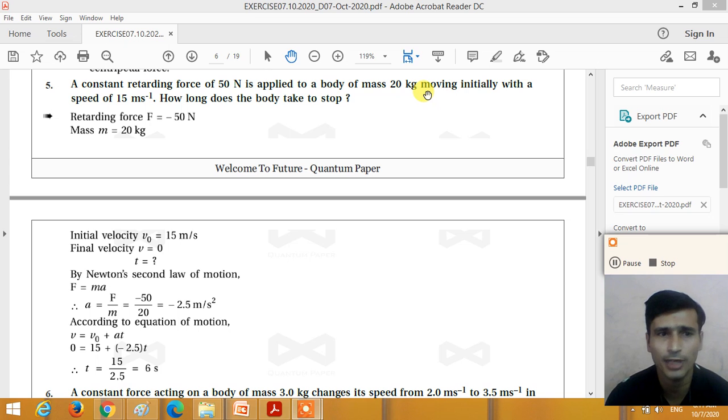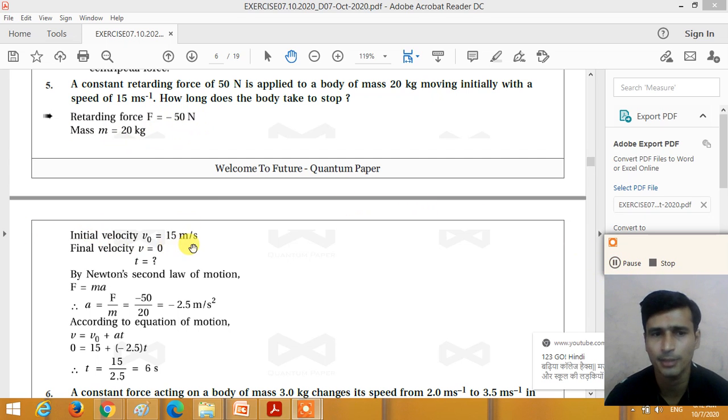So the mass of the body is given as 20 kg, moving with an initial velocity of 15 meter per second, and a constant retarding force of 50 Newton. So we take the retarding force F as 50 Newton. Here the retarding force means we take F negative, F is equal to minus 50 Newton, mass of the body 20 kg,